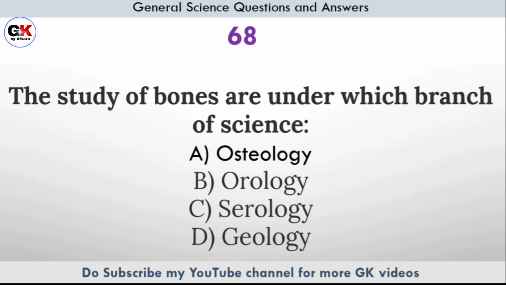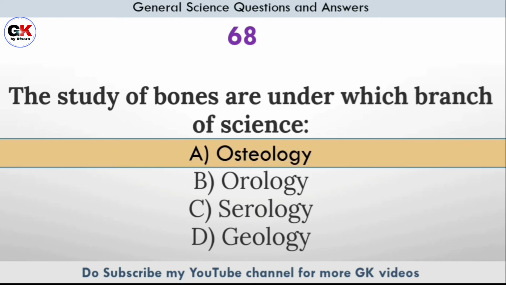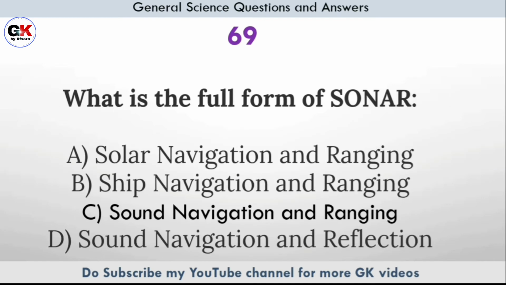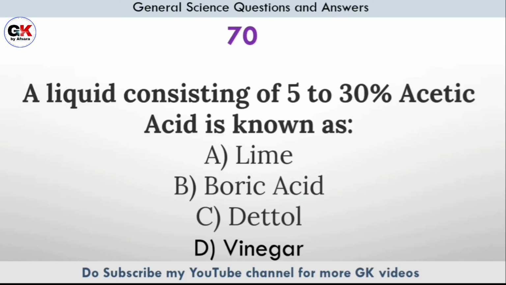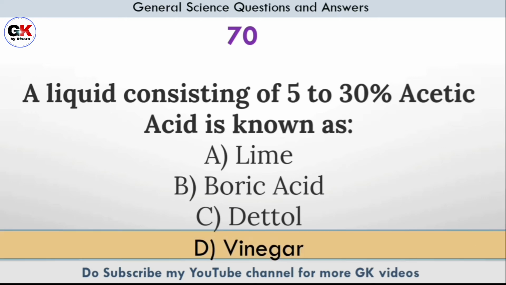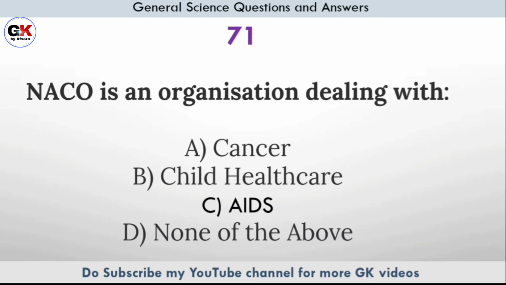The study of bones are under which branch of science? Answer option A, osteology. What is the full form of sonar? Answer option C, sound navigation and ranging. A liquid consisting of 5 to 30% acetic acid is known as. Answer option D, vinegar. NACO is an organization dealing with.